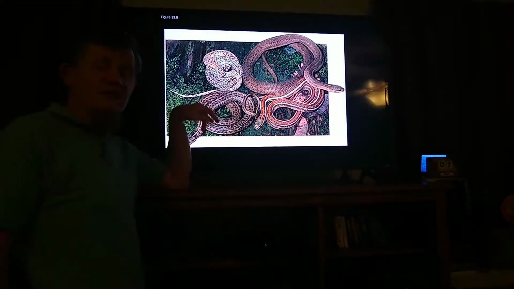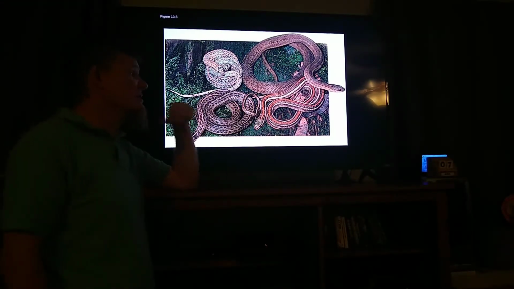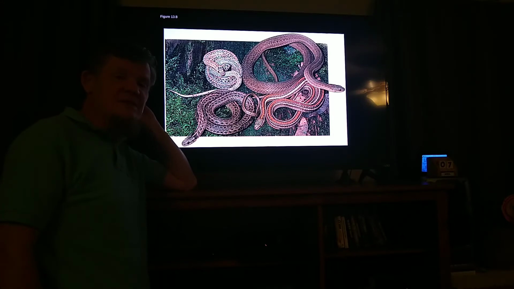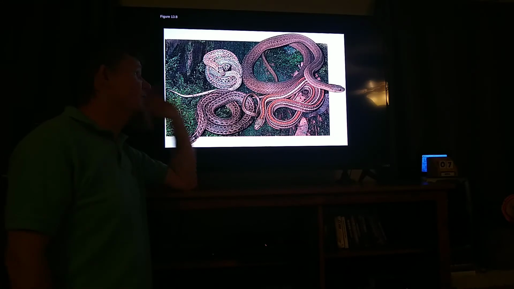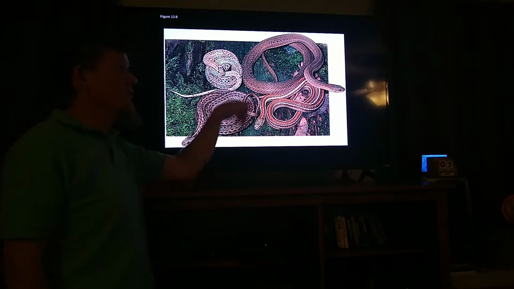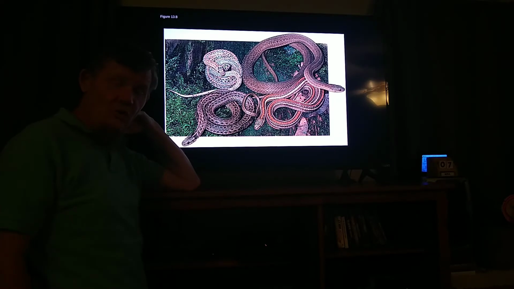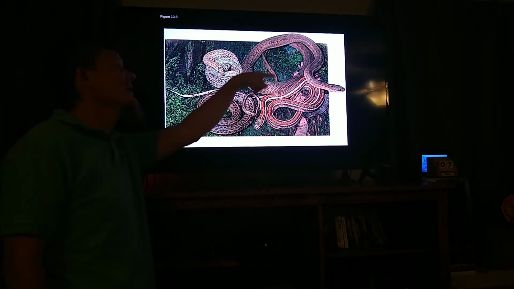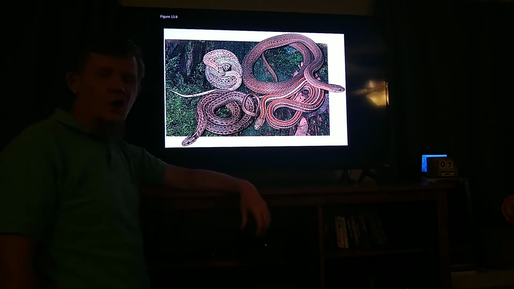How do we get all of these different colors of snakes? If we were to look at this, you'd say, how many different species are here? Well, there's 4 very different colored snakes. We have 4 very different species, and we don't. What we have is 4 very differently colored garter snakes.